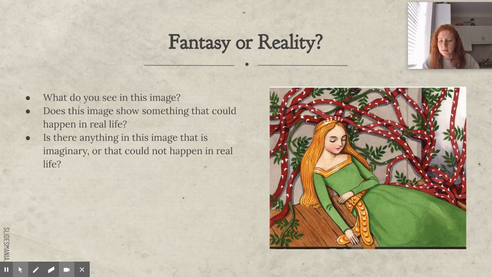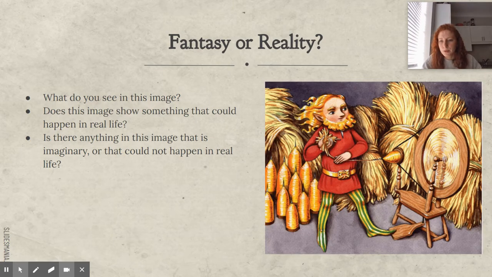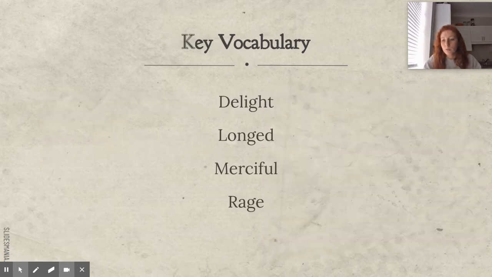How about this one? Think about what's happening in this picture. She's asleep for 100 years. Is that something that could really happen in real life? No. So is this fantasy or reality? Fantasy. What about this one? Think about, what is Rumpelstiltskin doing in this picture? He is turning that straw into gold. Is that something that can happen in real life? No. So is this fantasy or reality? Fantasy.